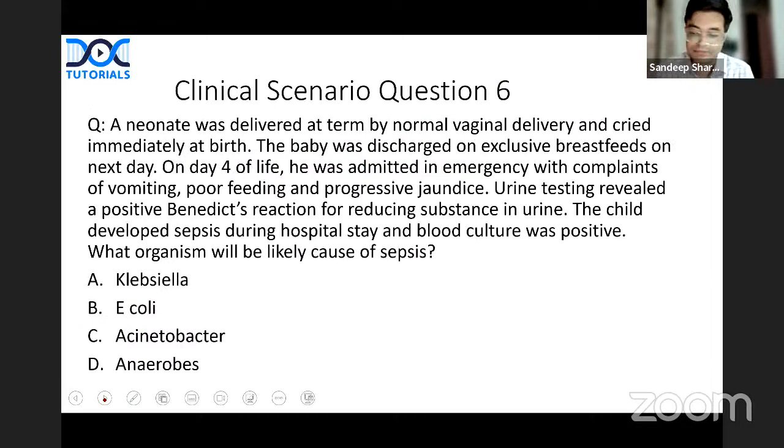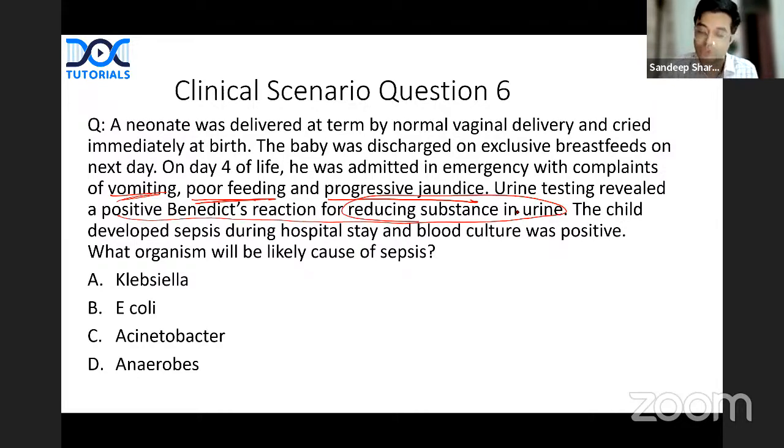Neonate was delivered at term by normal vaginal delivery and cried immediately at birth. Baby was discharged on exclusive breastfeeds on next day. Day 4, he came back with vomiting, poor feeding, and progressive jaundice. Neonatal jaundice can also happen, but vomiting and poor feeding have occurred. Urine tested showed a positive Benedict's reaction for reducing substance in urine.